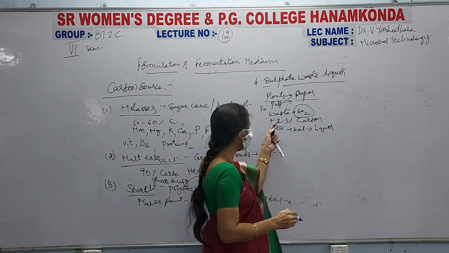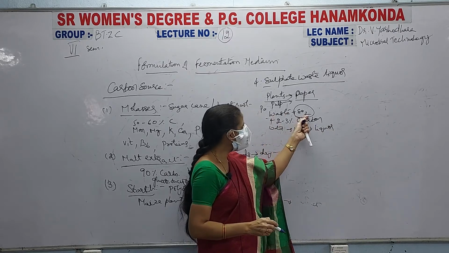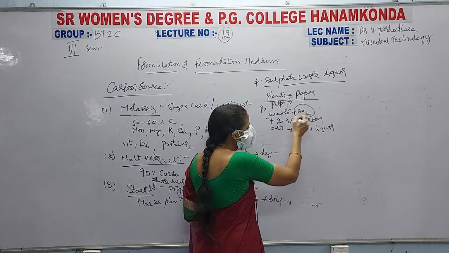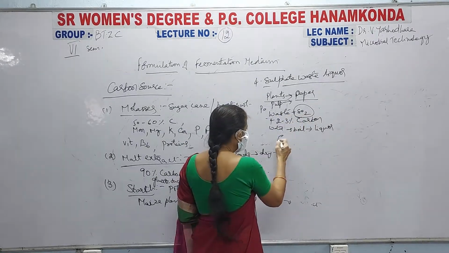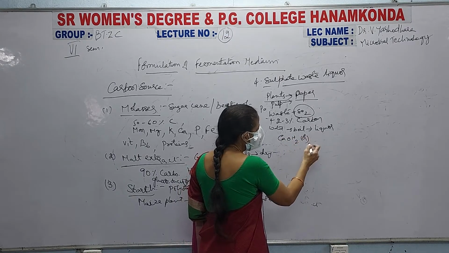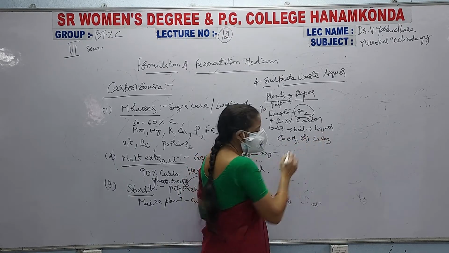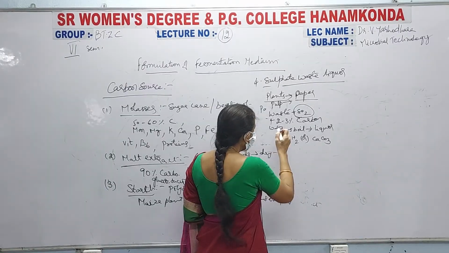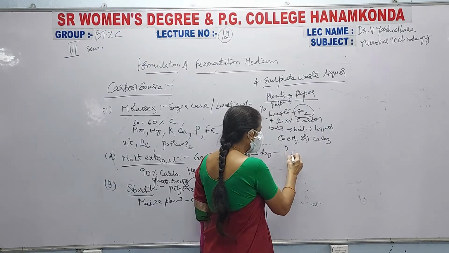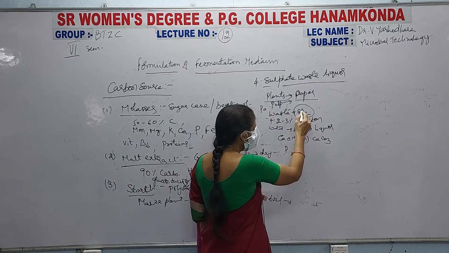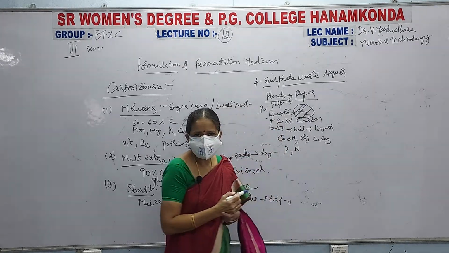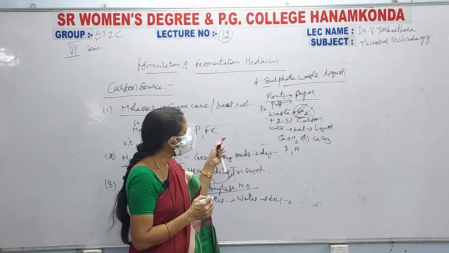This liquor consists of waste plus sulfur dioxide plus 2 to 3% of carbon, and to reduce the acidity you will be adding either calcium hydroxide or calcium carbonate in the culture medium, so that the pH will be reduced. Not only that, you will be adding phosphorus and nitrogen so that the effect of sulfate can be reduced, and this helps in the growth of the microorganisms. It is used as a carbon source.